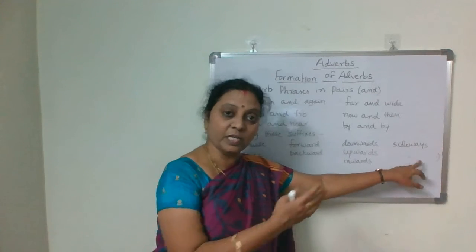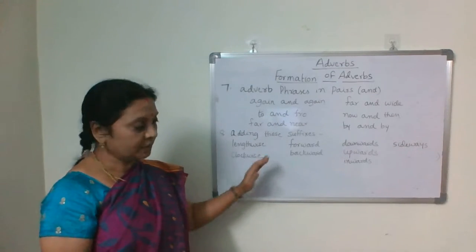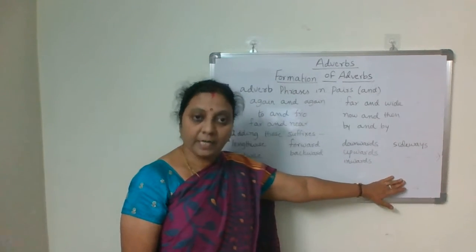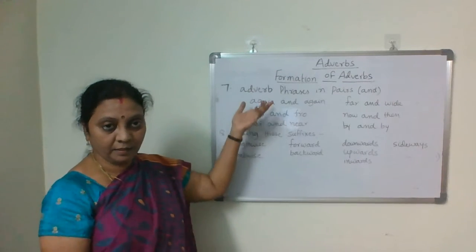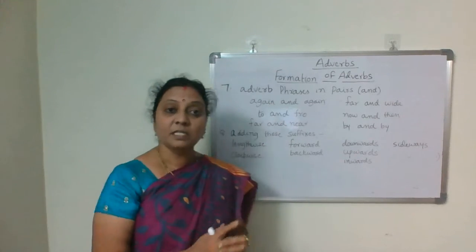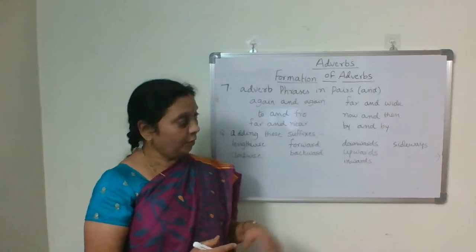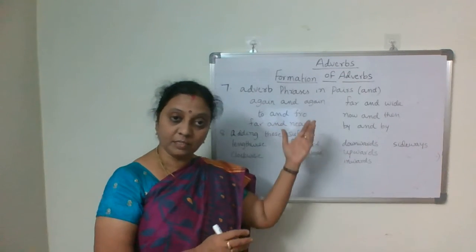And ways also, sideways. So these are the suffixes we use. By adding these suffixes, you get the adverbs. These are some of the formations of adverbs.